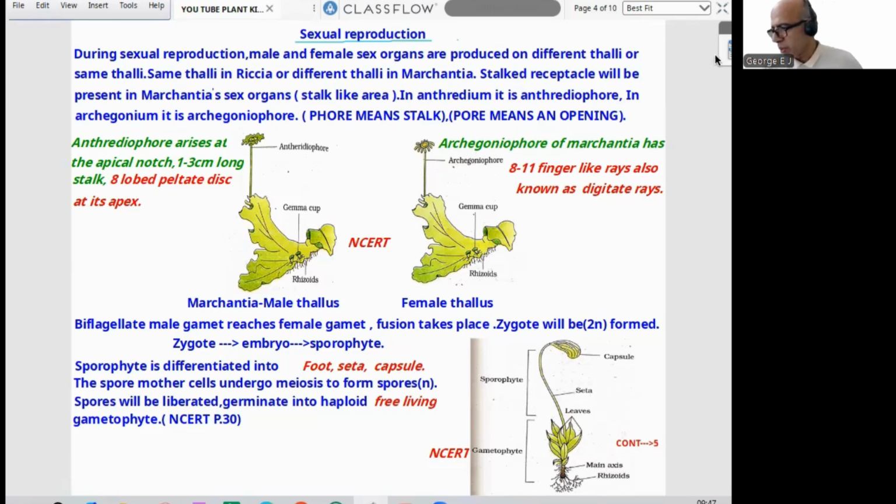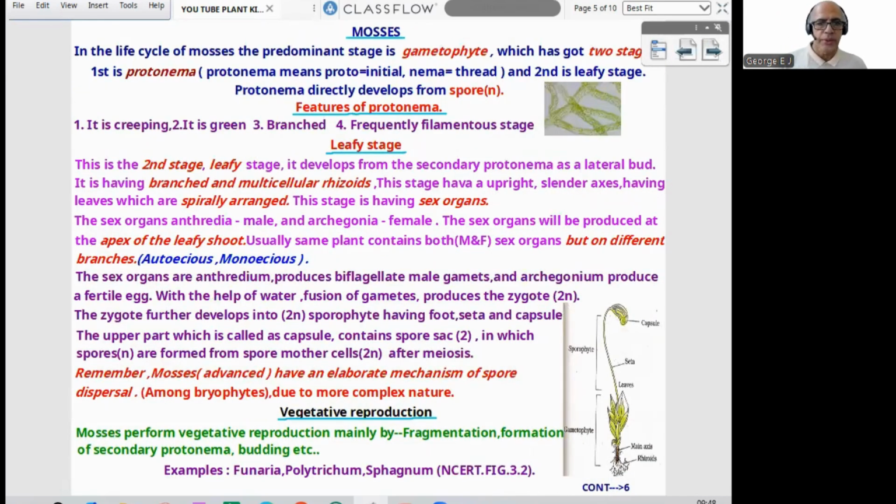Now we'll be proceeding to the next group. Liverworts, it is over. Now comes mosses. In the life cycle of mosses, which are more advanced than liverworts, the predominant stage is the gametophyte. Bryophyte gametophyte generally has two stages. That is an important aspect. First is called protonema. Protonema means proto, initial, nema, thread. You may be remembering the cell cycle, leptonema, zygonema, leptotene, zygotene, same manner. Here protonema. Second is the leafy stage.